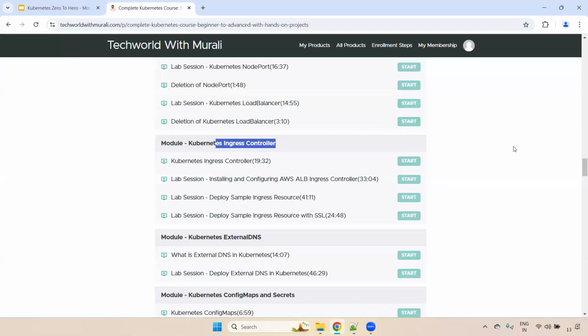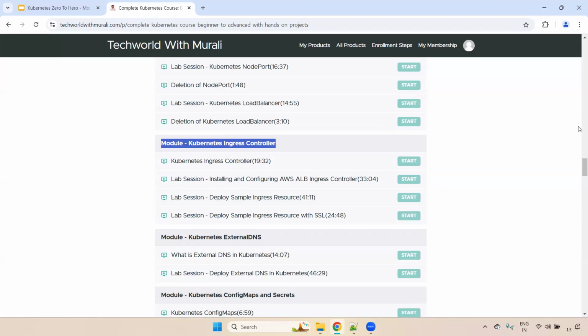You don't need to create a separate load balancer for each and every microservice. In a single load balancer we can add multiple rules. In the particular rules, we will define multiple services. Okay, that is one of the most important things. Remember one thing: if you are not aware of the Kubernetes ingress controller, no one will hire you. Either the AWS ALB ingress controller or the Nginx ingress controller, whatever.